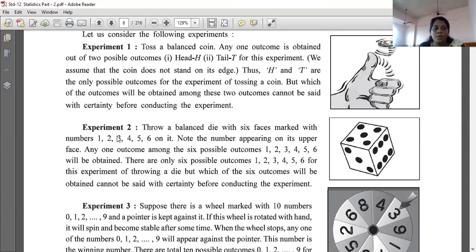Right? Now, experiment 2. Throw a balanced dice with 6 faces marked with numbers 1, 2, 3, 4, 5, 6 on it. Note the number appearing on its upper face. कोई भी एक ही आएगा, 1 to 6 में से कोई भी एक ही आने वाला, will be obtained. There are only 6 possible outcomes, that is 1, 2, 3, 4, 5, 6. For this experiment of throwing a die, which of the 6 outcomes will be obtained cannot be said with certainty before conducting the experiment.